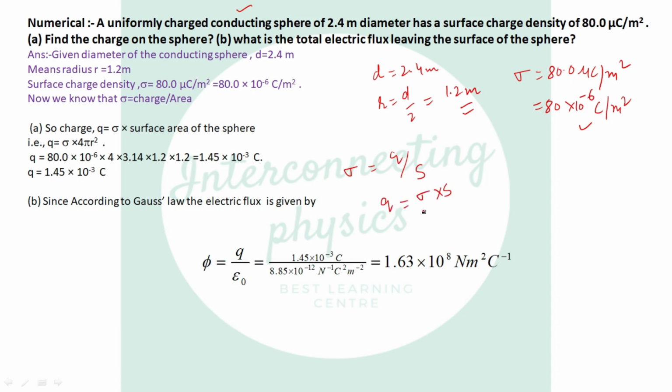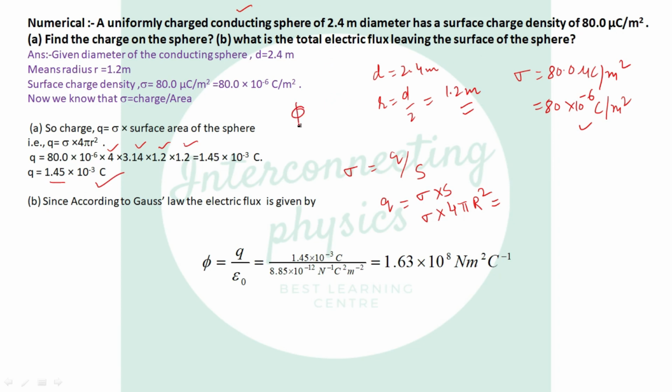Sigma we are given with, and what is the formula for surface area of the sphere? That is 4 pi r square. Okay, so write down the value of sigma here. 4 is 4, pi is 3.14, and r is 1.2. So it is in square, so 1.2 into 1.2, and the result is 1.45 into 10 raised to power minus 3 coulomb. Now what will be the total electric flux leaving the surface?